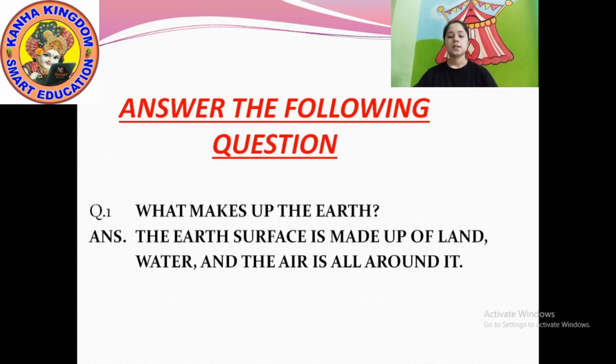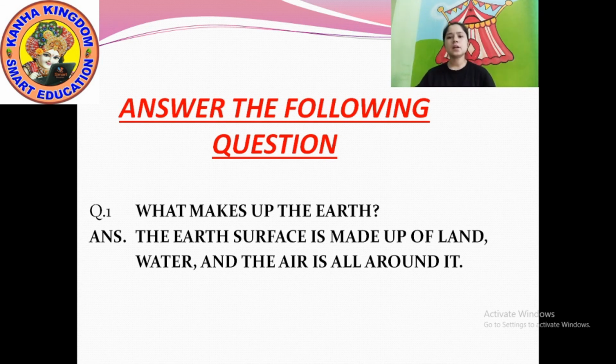Answer is, the earth's surface is made up of land, water, and the air is all around it. Write down the answer.